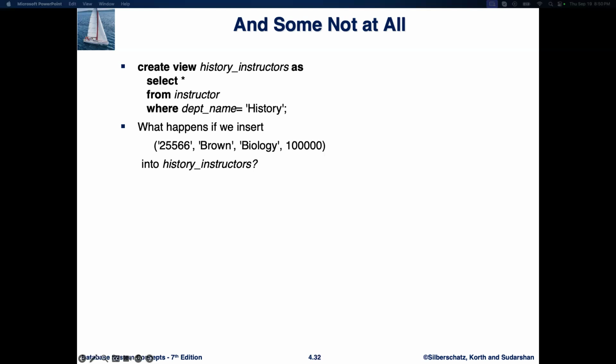Insert cannot be reflected in the base table. The underlying table is the instructor table, which holds instructors from all departments. But since this view is specifically filtered for the history department, inserting a biology instructor would violate the view's constraints. Most systems won't allow an insert that violates the view's filtering conditions, so the database will throw an error. So the possible solution: if you want to add an instructor to the biology department, you should directly insert the record into the instructor table instead of inserting into the view.